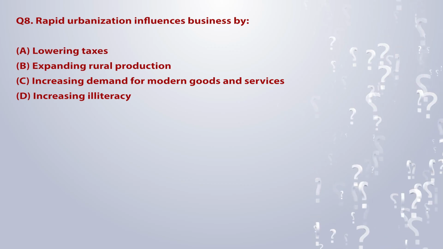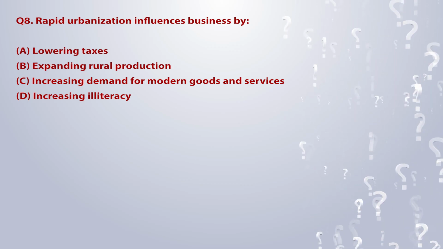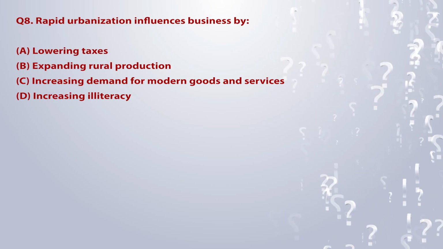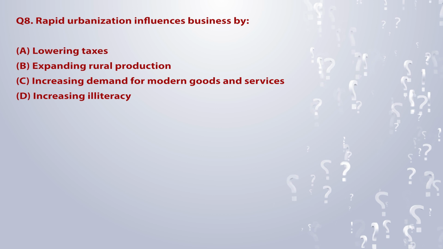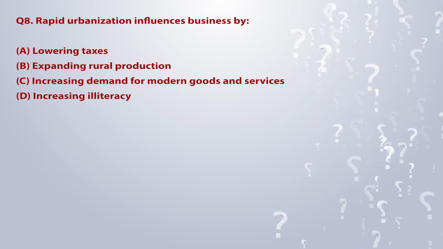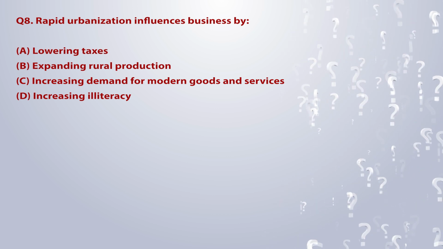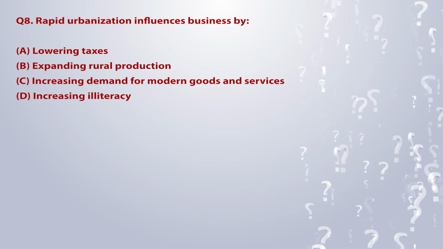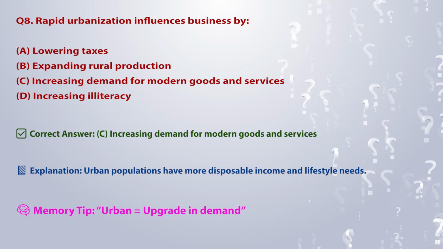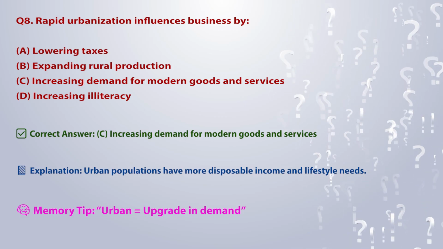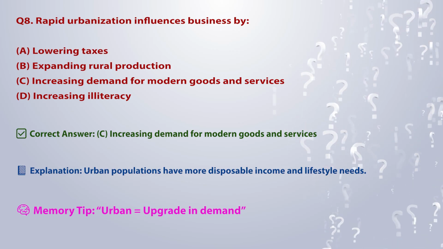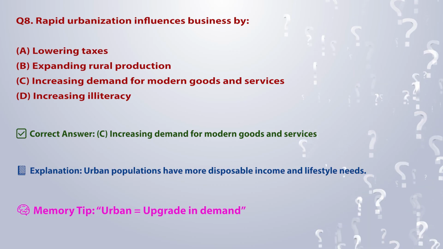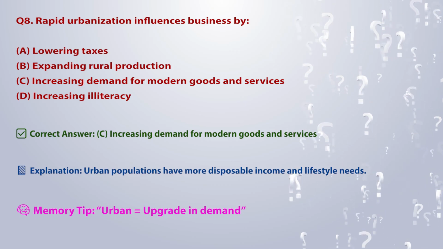Q8. Rapid urbanization influences business by: A. Lowering taxes. B. Expanding rural production. C. Increasing demand for modern goods and services. D. Increasing illiteracy. Correct answer: C. Increasing demand for modern goods and services. Explanation: urban populations have more disposable income and lifestyle needs. Memory tip: urban is equal to upgrade in demand.